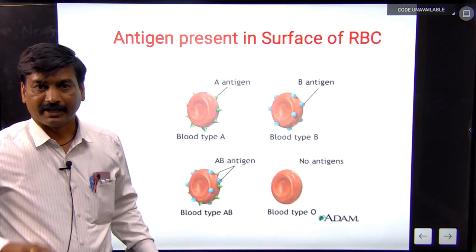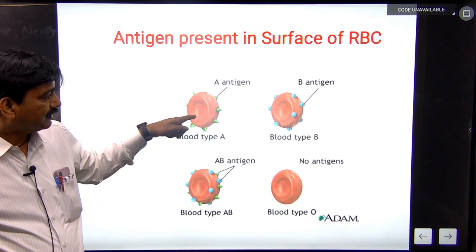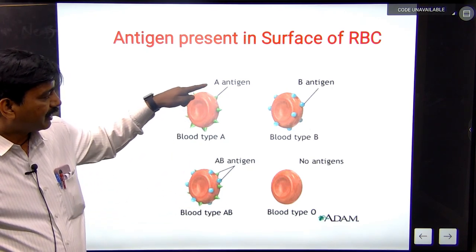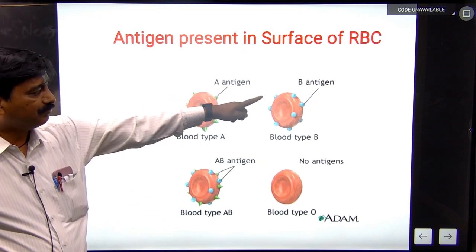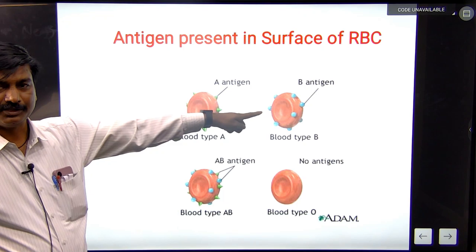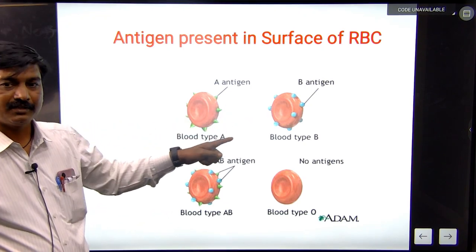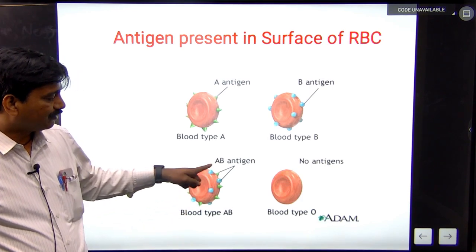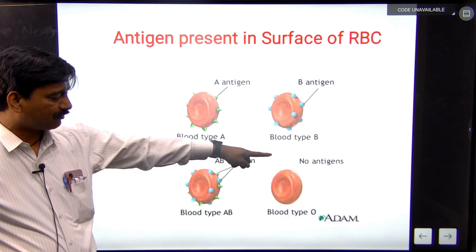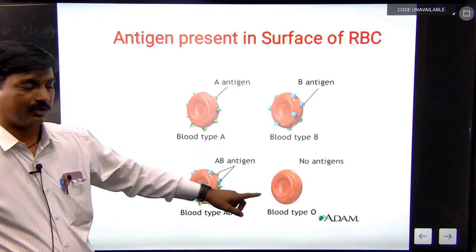This is the antigen present on the surface of the RBC. These are the RBC blood types. Antigen A is present on the surface of RBC, antigen B is present on the surface of RBC, and blood group A, blood group B, and AB antigens are present on the RBC, and no antigens are present on the surface of the RBC for blood group O.